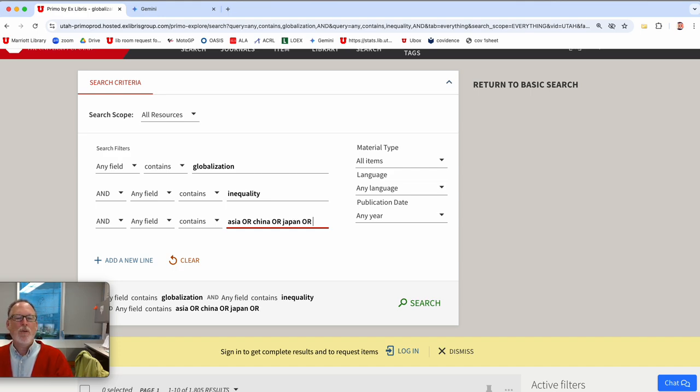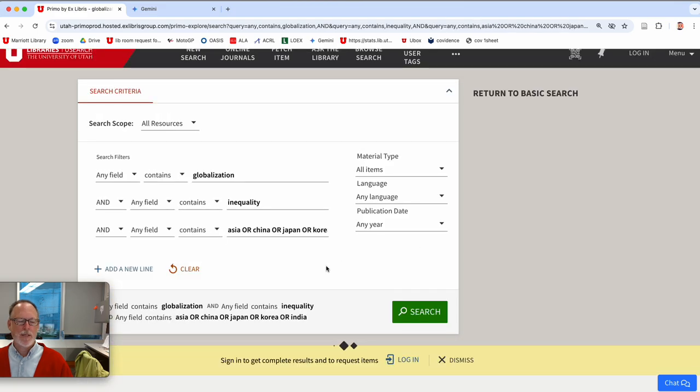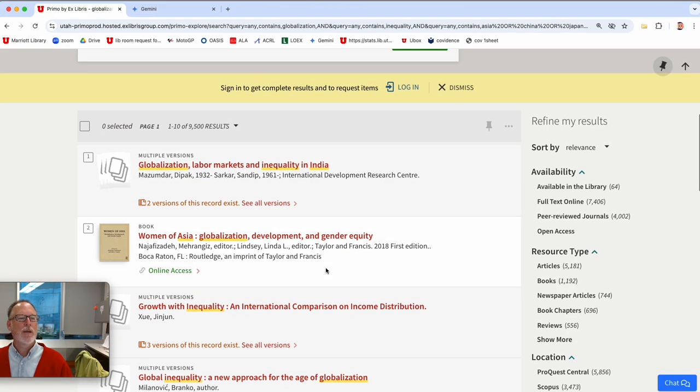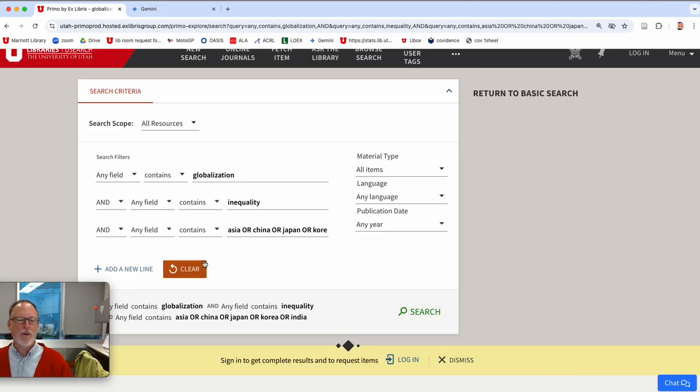Or Japan, or Korea, or we might put India. So what this is going to do, instead of looking for just one word, it's going to look for this one, or this one, or this one, but it narrows it down to Asia. And so let's see what we get with that. And I have to click on peer reviewed, so it brings it down even farther.